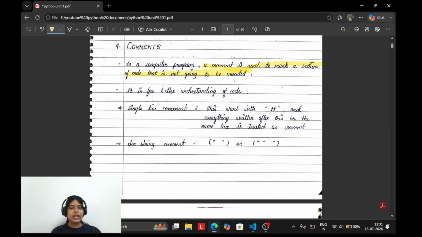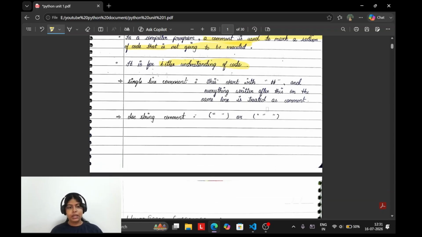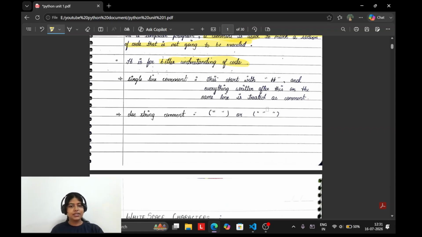The comment will never be executed. The whole code will be executed, but the comment will not be executed. It is for the better understanding of code. Remember that. Now, there are two types of comments: single line comments and multi line comments. So what are single line comments? Always remember, single line comments start with a hash. Everything written after this on the same line is treated as a comment, because it is a single line comment.